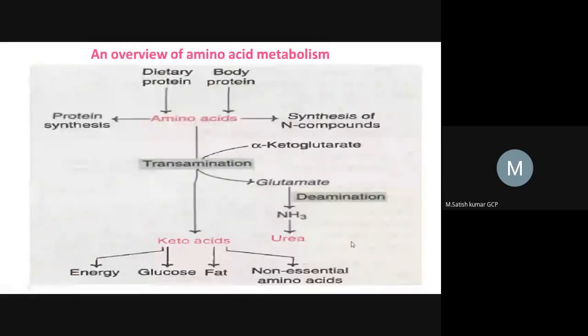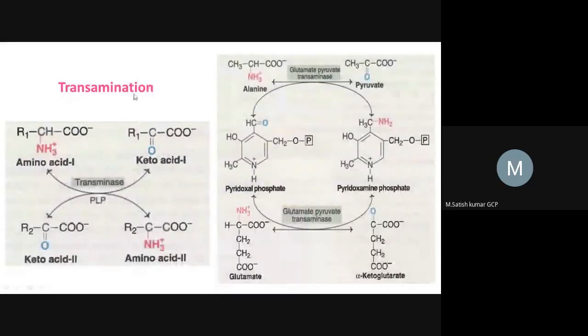Right. So we'll see this transamination reaction. By this example, here amino acid 1 is converting into keto acid 1. Why? Because here the amino group is present at the alpha position, right? This is called the alpha position because the carboxylic functional group is attached here. So this is the alpha position and this is the beta position. At the alpha position, the amino group is present. So that's why this is called an alpha amino acid.